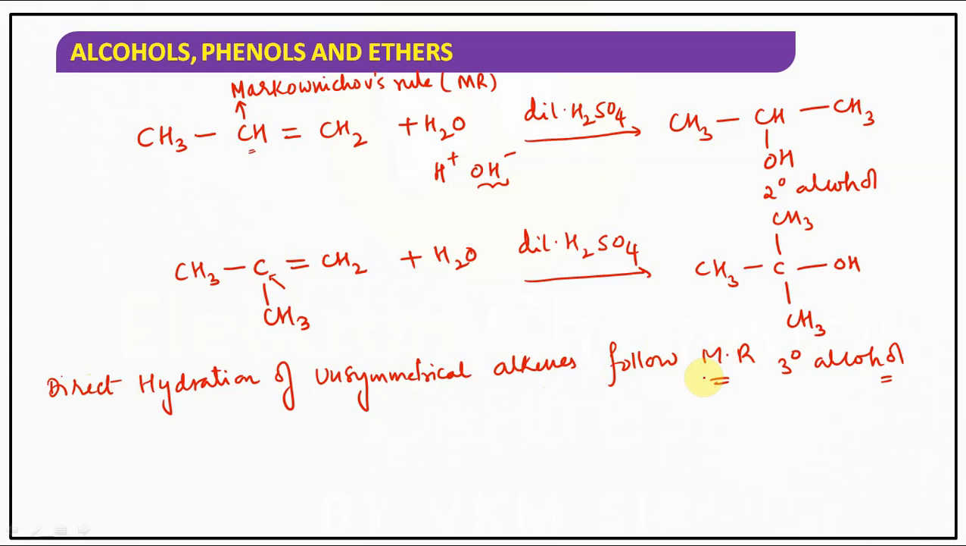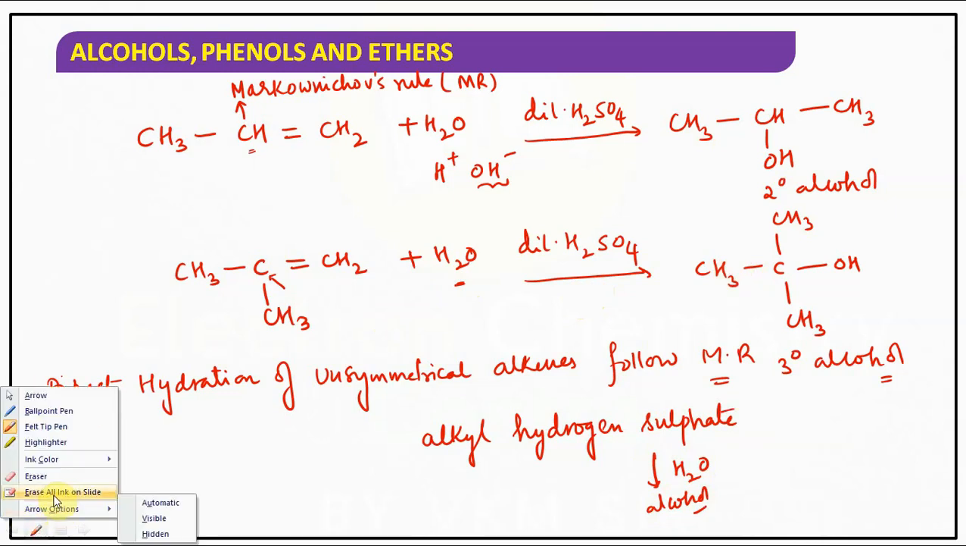Understood? So in all of these cases, children, alkyl hydrogen sulfate will be formed, which can be further hydrolyzed to give alcohol. Hope you understand. So these are the different alkenes we have taken, and if these alkenes undergo hydration in the presence of dilute H2SO4, how they will give these alcohols we have explained here, right?